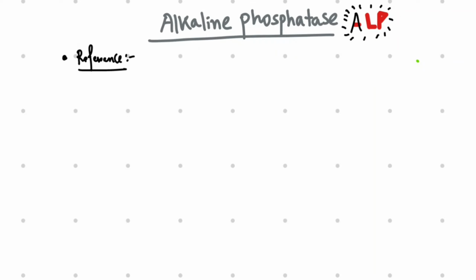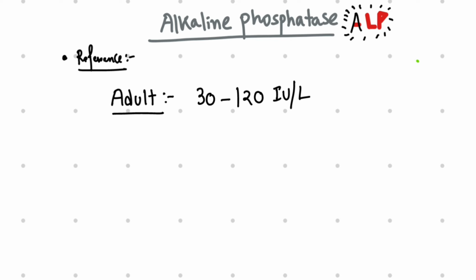Hello guys, now we are going to discuss alkaline phosphatase. This is an enzyme which we test in the blood for various purposes. So what is the normal reference value of alkaline phosphatase in your blood? Let's discuss that. For the normal adult population, it is almost 30 to 120 international units per liter.